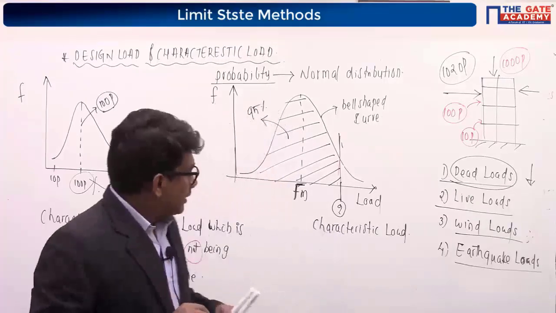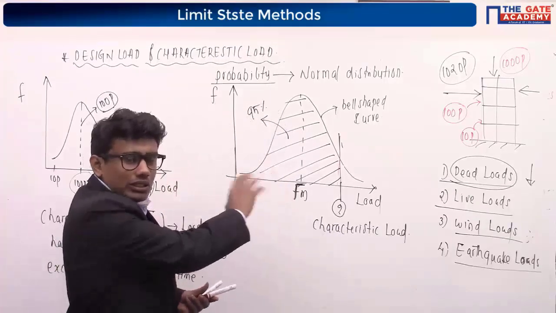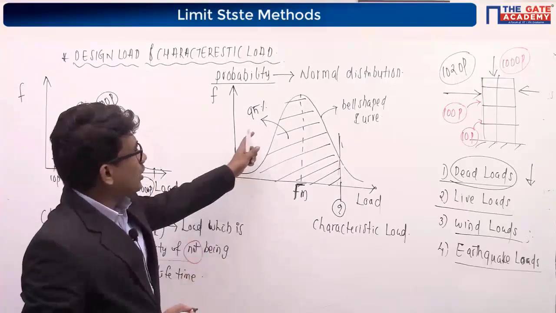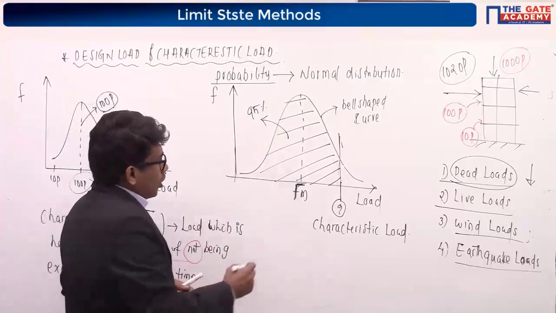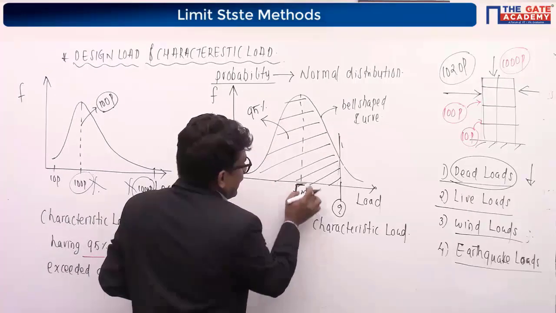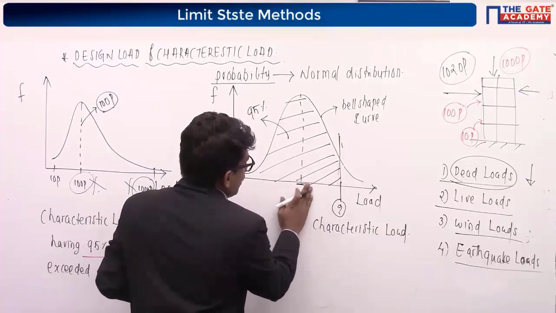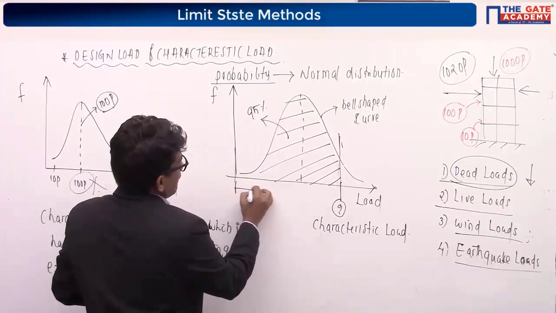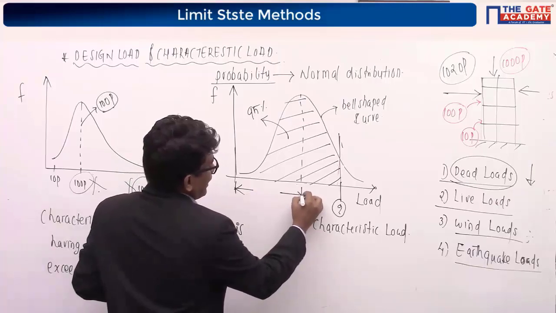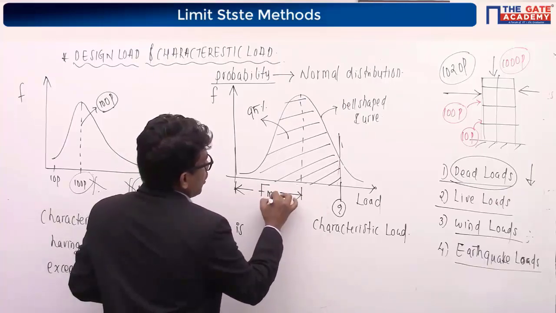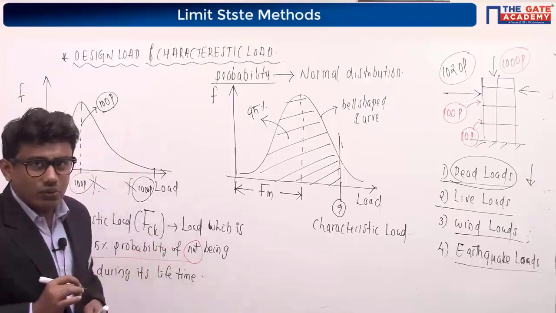I'll discuss that. Coming back to this normal distribution curve, I told you this is our mean load. The distance from here to the center is our mean load, which I am going to denote as FM.